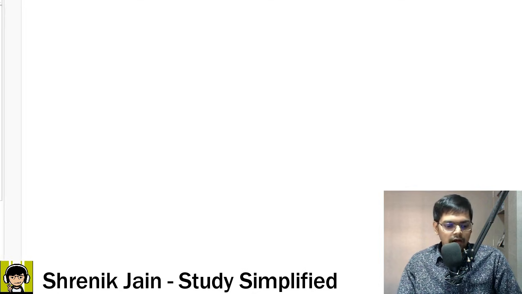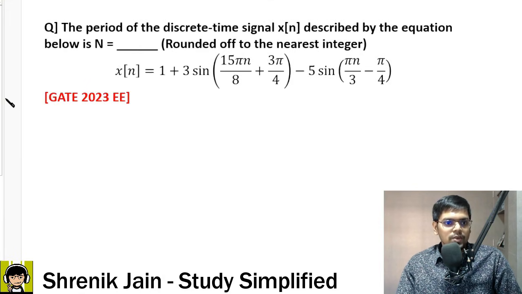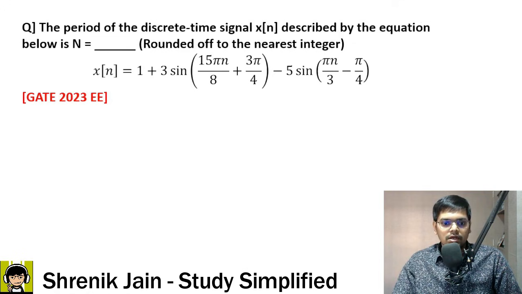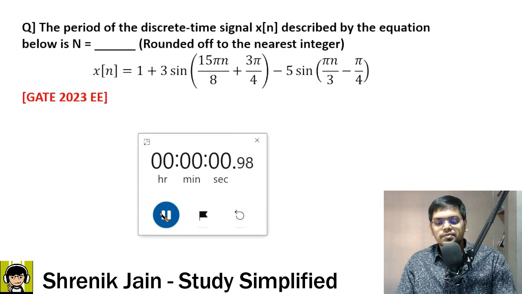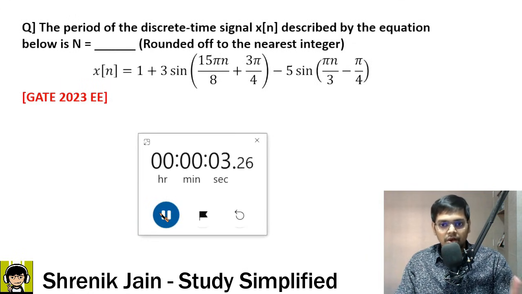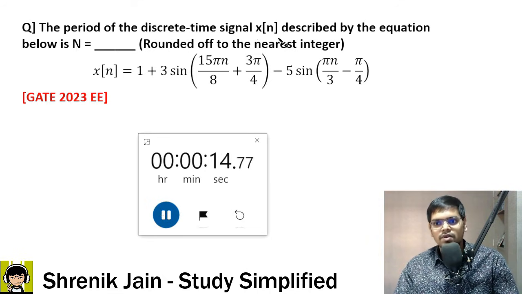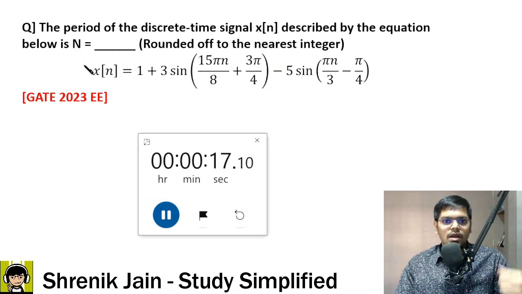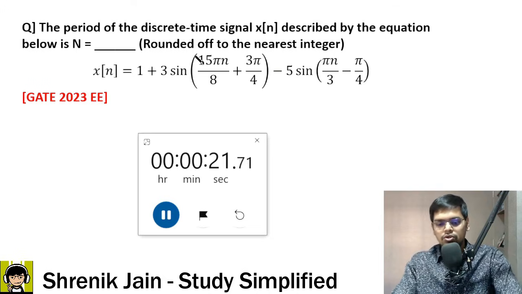A lot of questions were asked from the signal and system subject, so it is becoming more and more important. Check it out. The next question is based on the basics of signals. Check it out. NAT question. I will give you exactly 30 seconds because a similar concept was asked in this branch only in the previous year, and I have solved it, so you know it very well. How to get the period of a signal? Of the signal x of n, which is described by this equation, tell me what is the period rounded off to the nearest integer. NAT question, no negative marking.